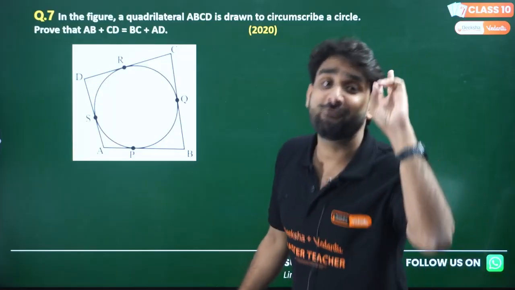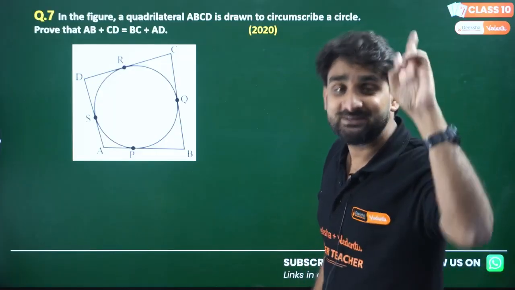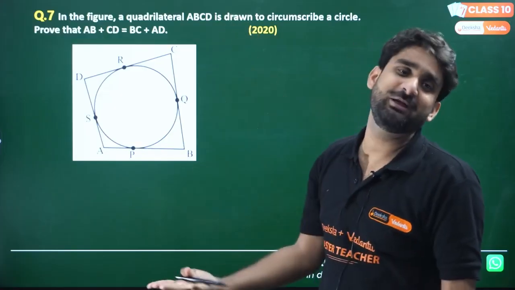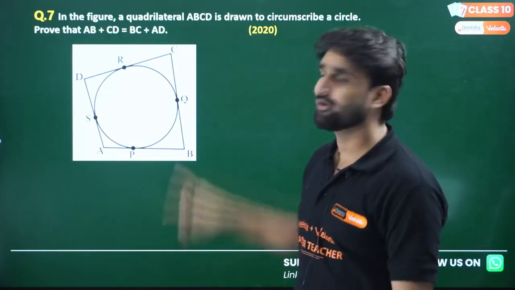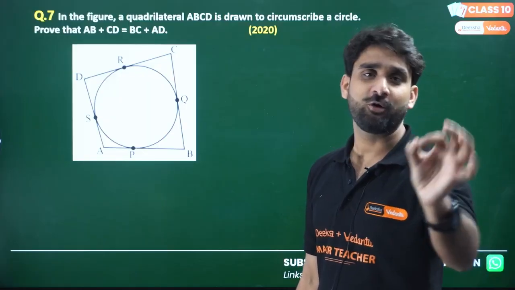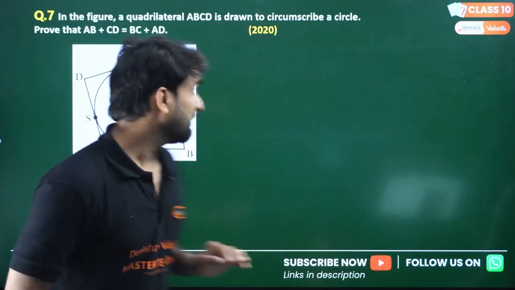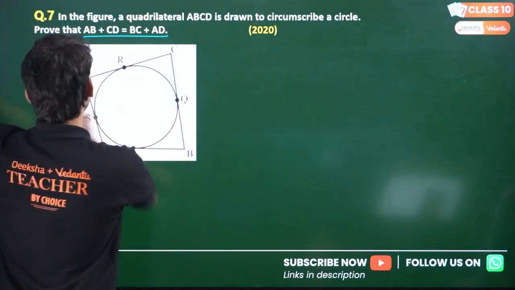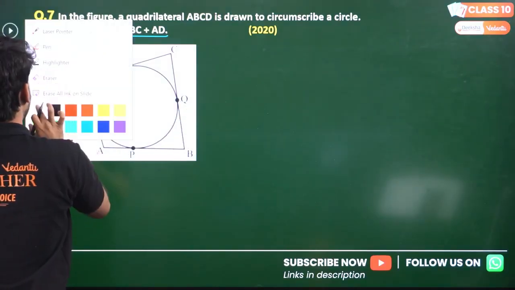So if there are 4 points which are external, so if I draw tangent from all those points, the tangent will be equal to each other. That theorem will be applicable here. Only that theorem: the tangent drawn from any external point. So let's take, and we have to prove this. So let's write here. Let me use white color pen.